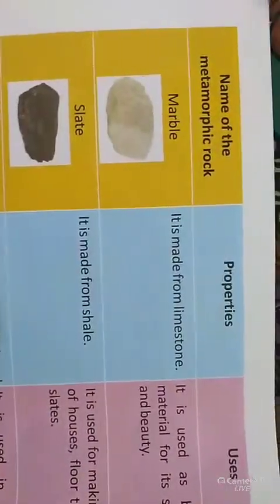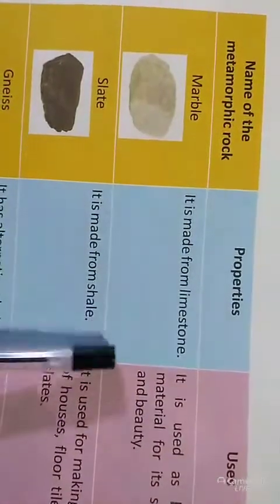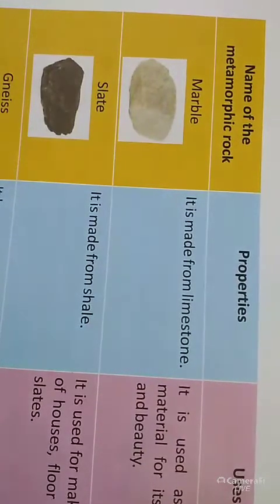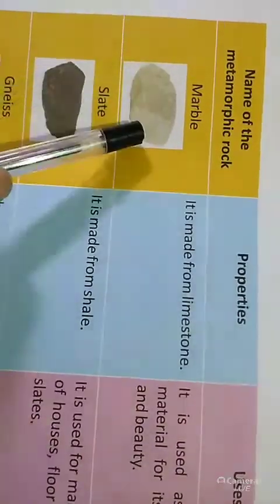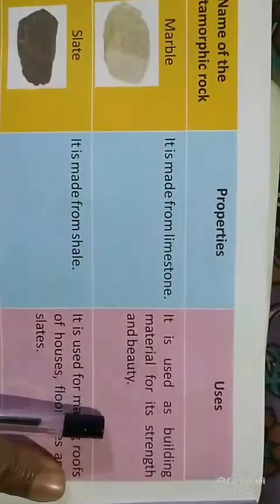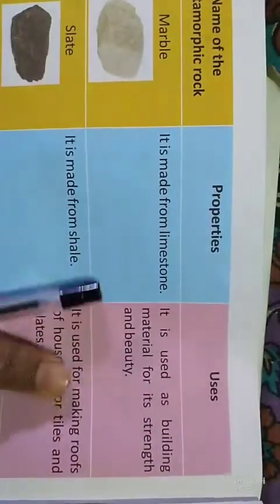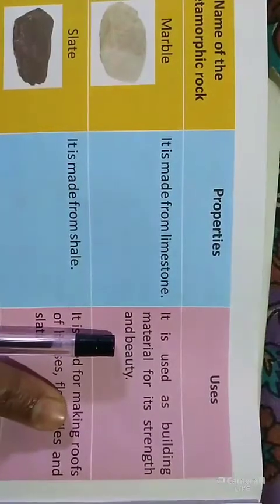Now, in the same way, we discuss the metamorphic rocks. First one is marble. What is the property? It is made from limestone. Limestone we find in sedimentary rocks. So here marble is made up of limestone. What is the use of marble? We use marble as a building material for its strength and beauty.